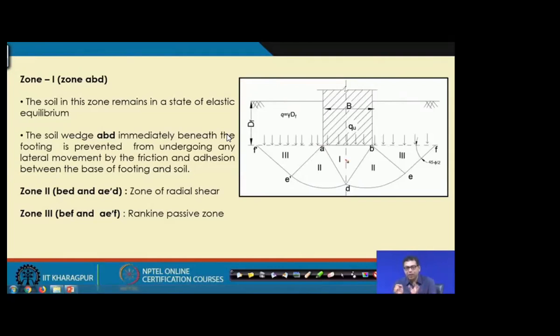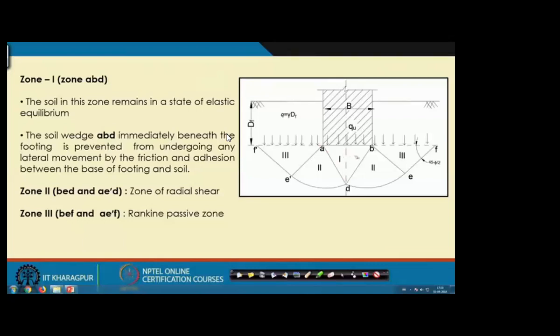Because when we apply the load on a footing, the soil below the footing, this zone, is attached with the base of the footing because of the friction or adhesion between the footing and the soil. If your footing is rough, then there is friction between the soil and the footing, and if this is a c-phi soil, there will be friction and adhesion.